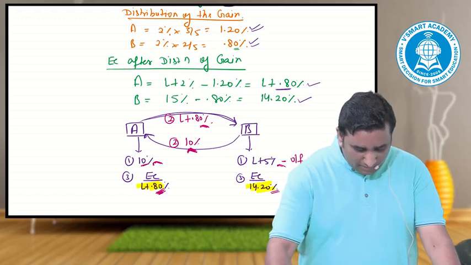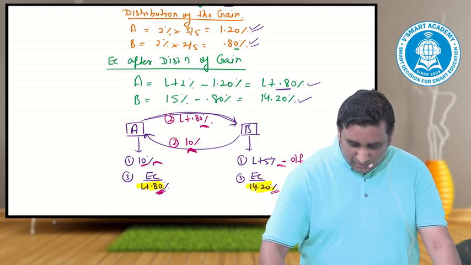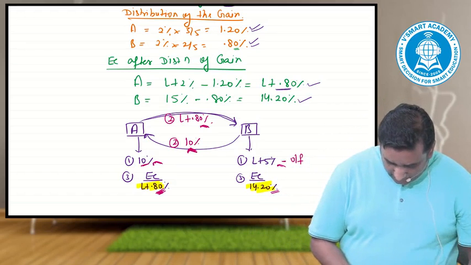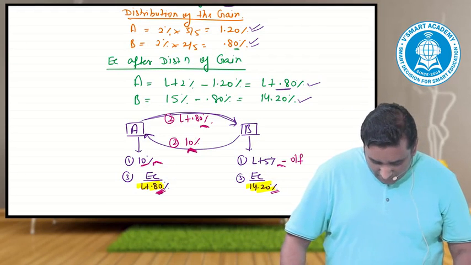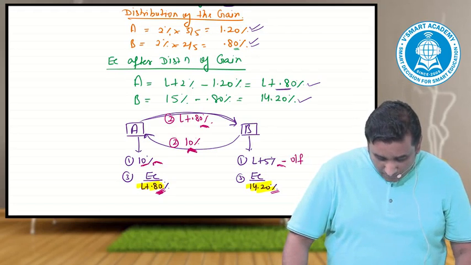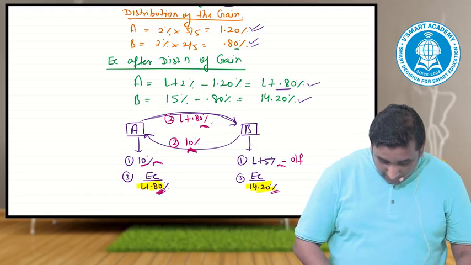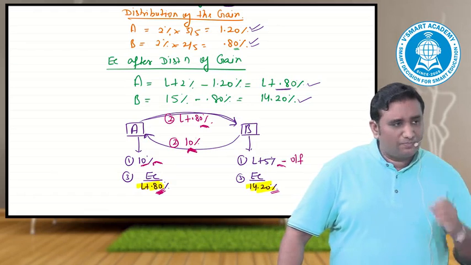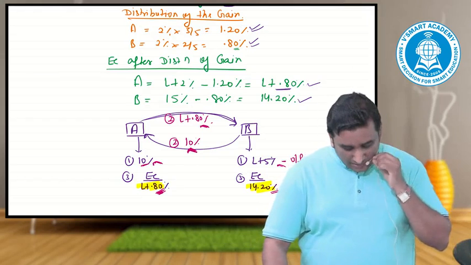Effective cost of A would be: take loan from bank at what rate? At 10%. Take loan from bank at 10%. Second point. Pay to B how much amount? L plus what? 0.8. Pay to B L plus 0.8.